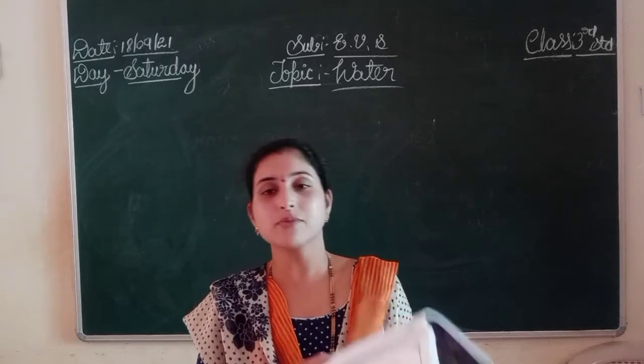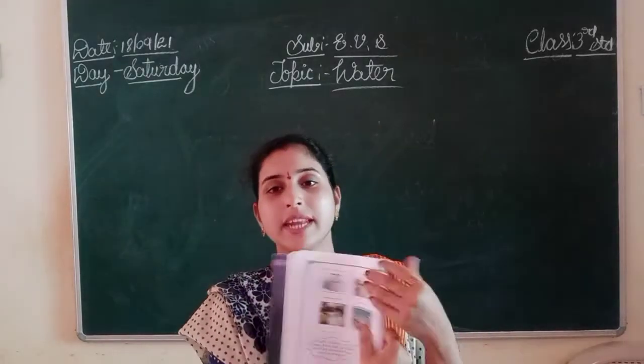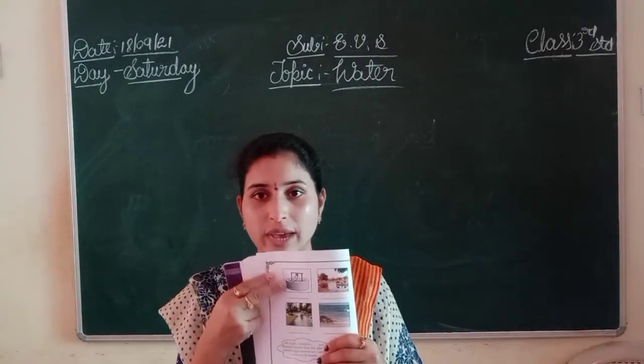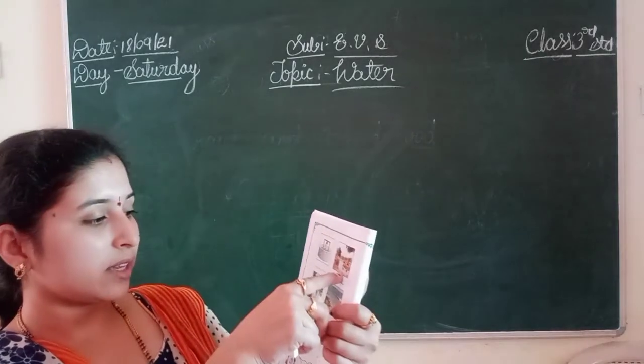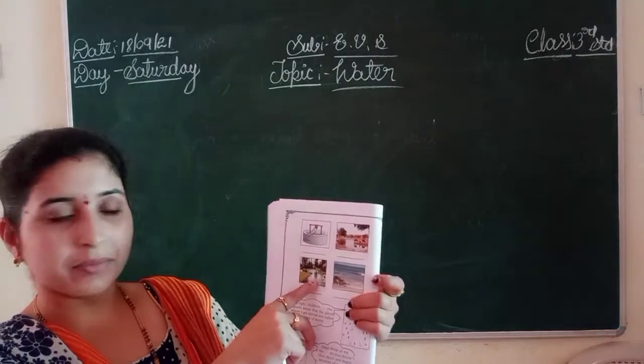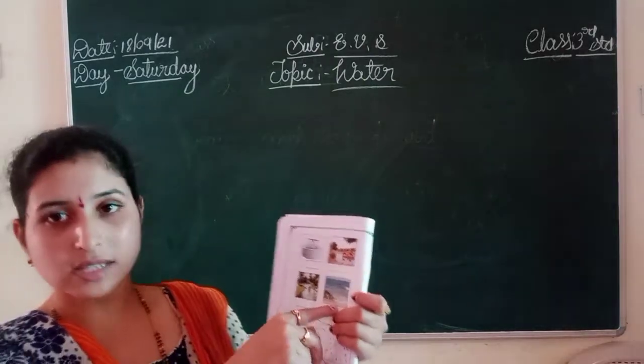Here they have given some sources of water. We have to write the names. Okay, the first one, well. Well is the underground water. This is lake. This is stream or river we can say. This is sea. Write down.